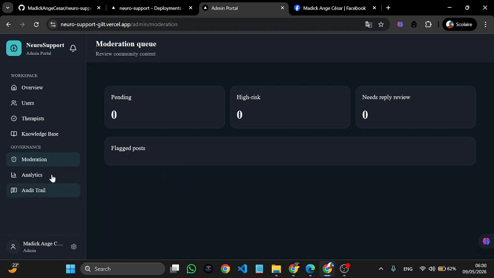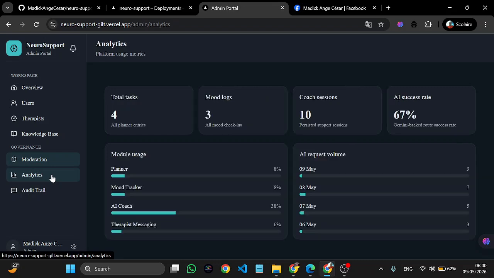So I approve everything. The admin can also analyze, you can see the analytics of the platform. The AI usage is quite a lot because he used the AI during content moderation to determine the toxicity. It uses the AI knowledge from doing the AI coach.